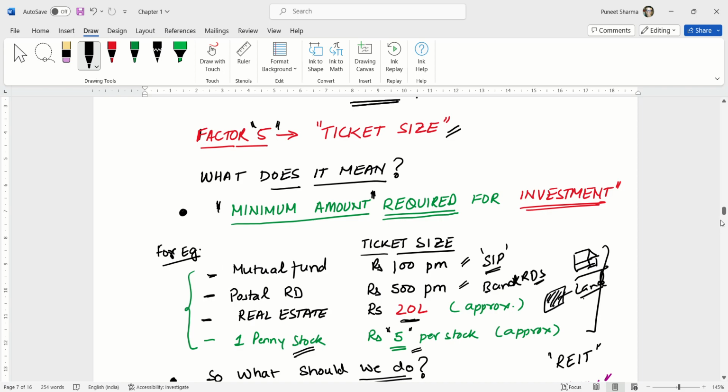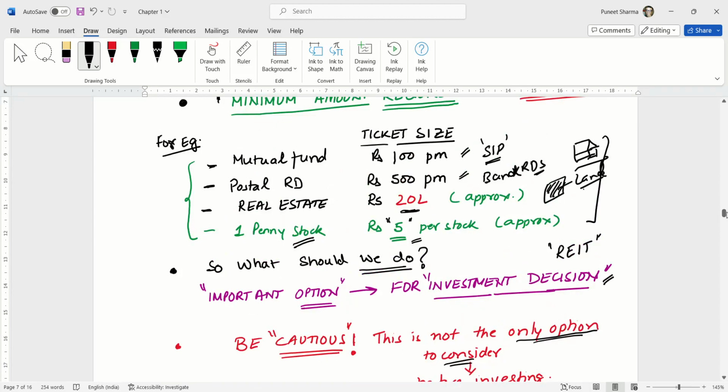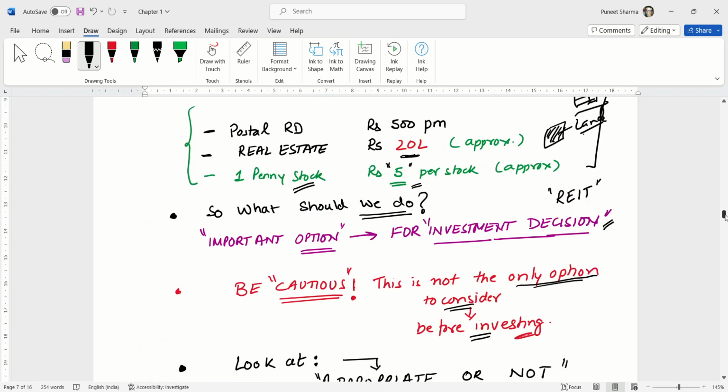So why are we discussing ticket size? Because ticket size is a very important factor while making an investment decision. Suppose you want to invest in real estate, but you cannot afford it. What is the point? So you should know which investment option requires how much minimum amount. That becomes a very important criterion. But note, this is not the only thing one should look at. You should be cautious; this is not the only factor to consider before investing.